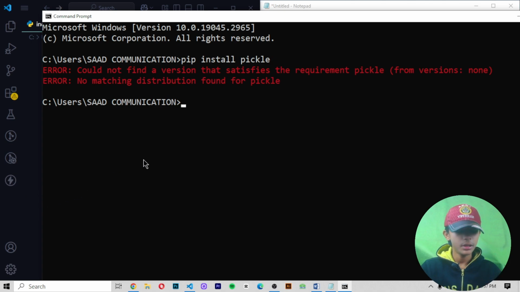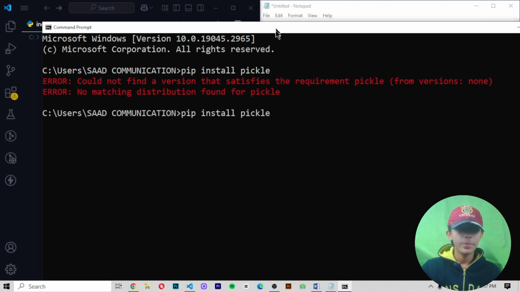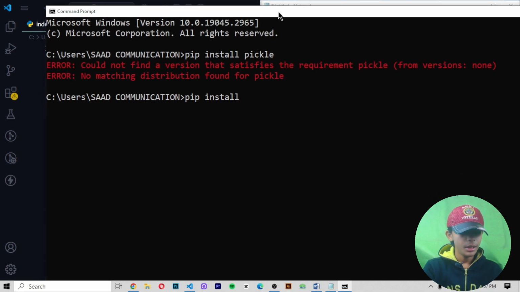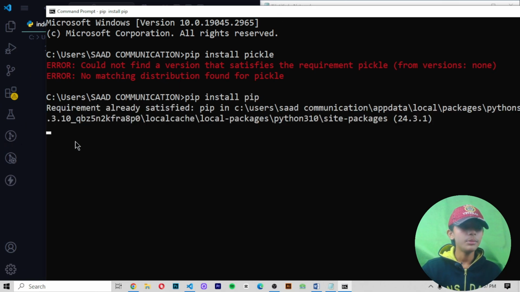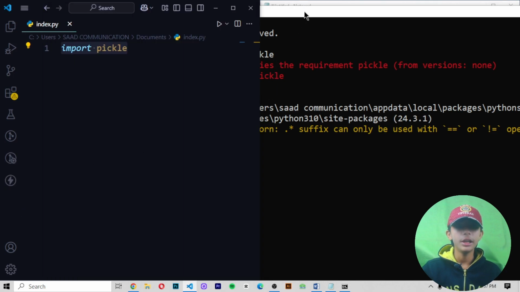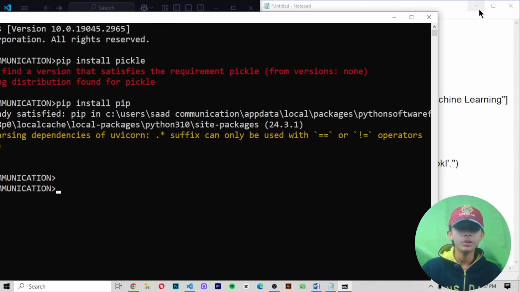Okay, pip install pickle. Let me write pip install. Okay, so now it has started downloading. It is saying requirement already satisfied. Okay, perfect. It's saying that the requirement has already been satisfied, meaning it has already been downloaded. If it has not been downloaded on your PC, then download it.